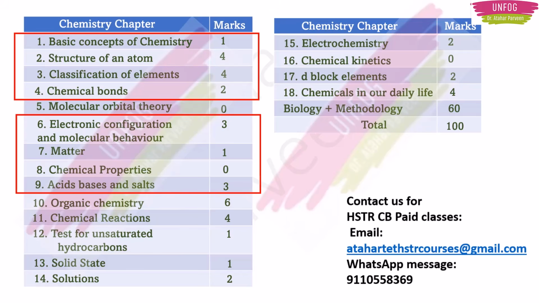Okay. So second bunch of chapters are electronic configuration and molecular behavior, matter, acids, bases and salts, and chemical properties. Why I am including this chapter, chemical properties, is that though they have not asked any question from this chapter, it is an important chapter from a basic chemistry point of view. Okay, so that's why.